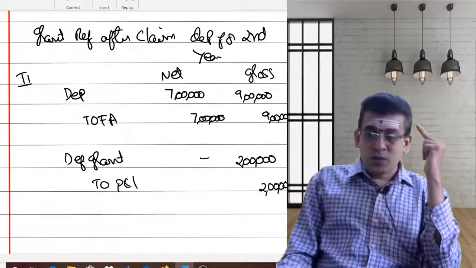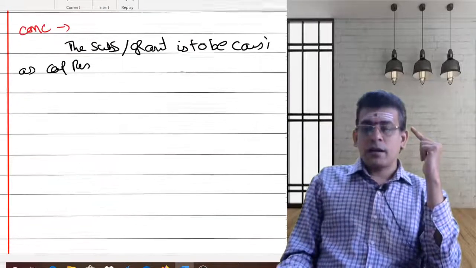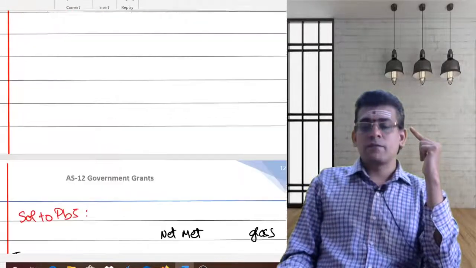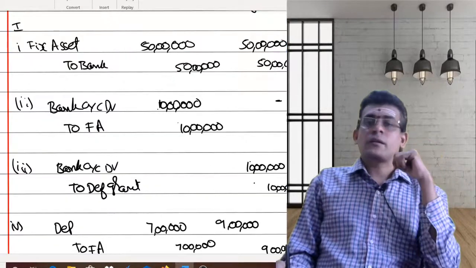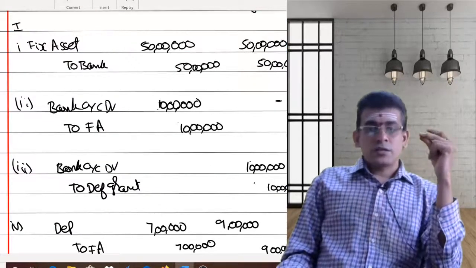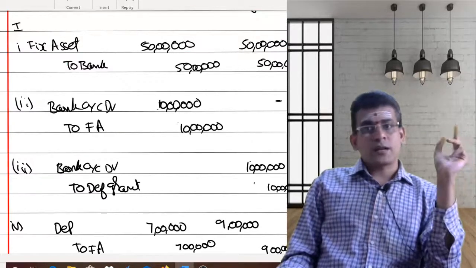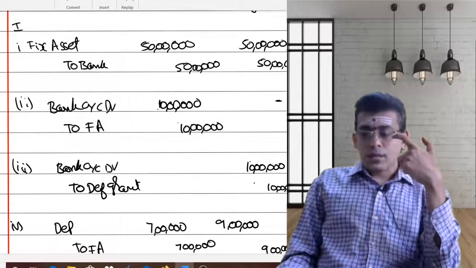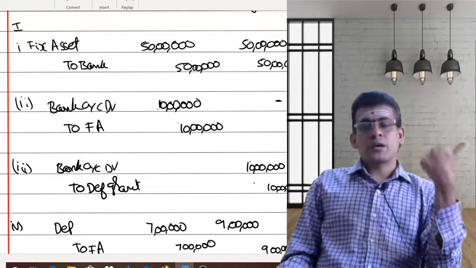and loss account. What was the amount in your deferred grant account? Deferred grant account was originally credited with 10. What you have done? First year transfer 2 lakhs, second year transfer 2 lakhs. So total how much you have transferred? 4 lakhs. 4 lakhs is the amount which you have transferred.